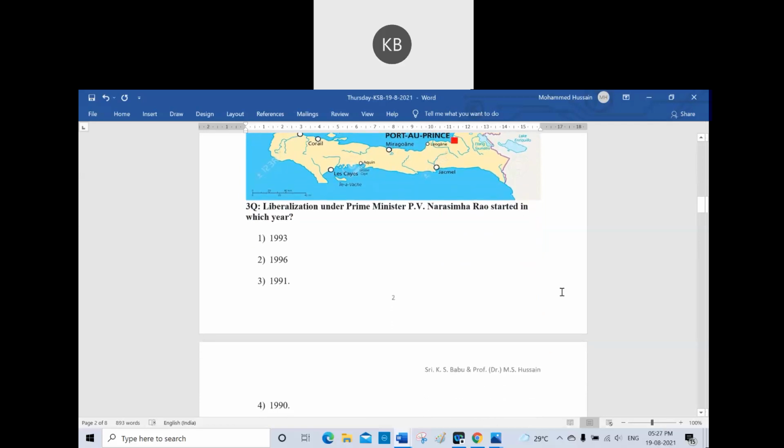Now, third question is liberalization under Prime Minister P.V. Narasimha Rao started in which year? Is it 1993? Is it 1991? Is it 1990? 1996, 1991, 1990? What's your choice? What's your option? Which answer do you choose?